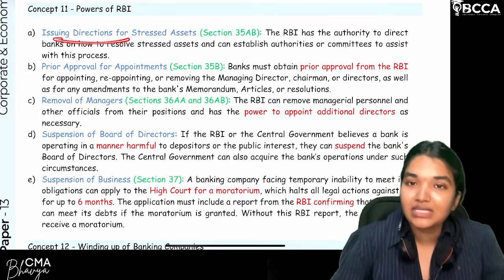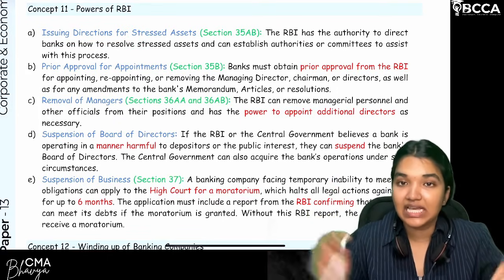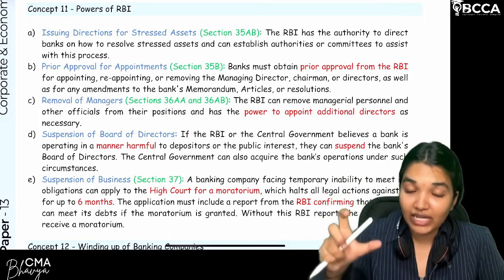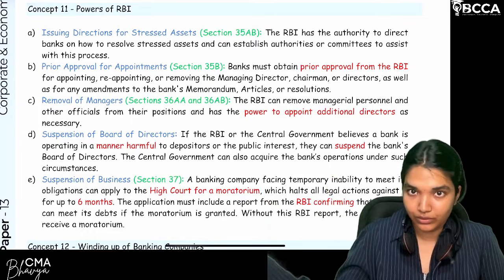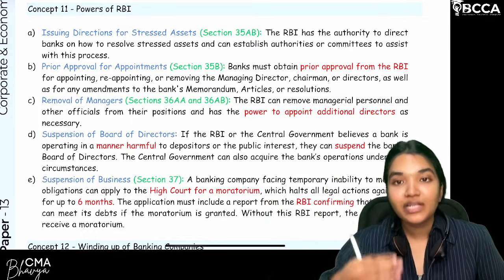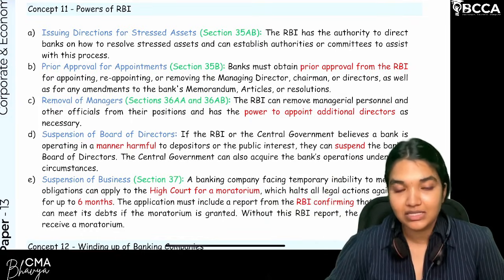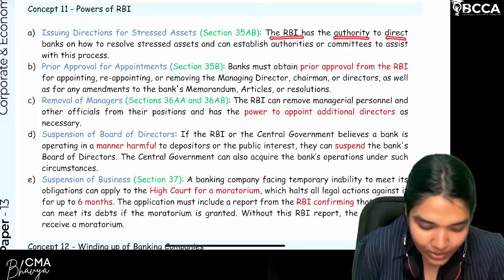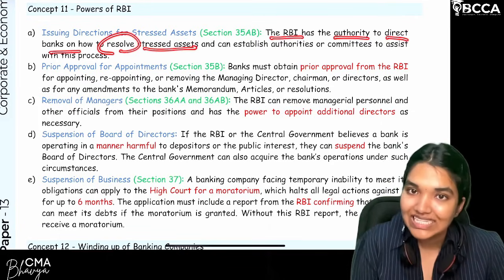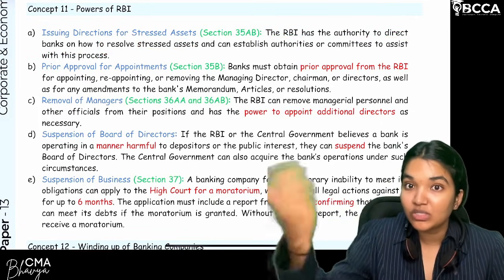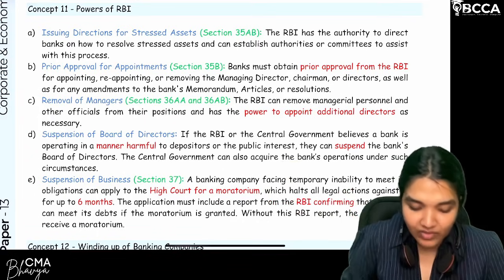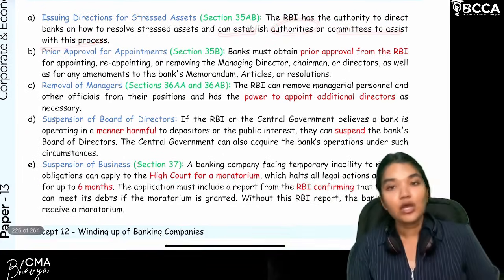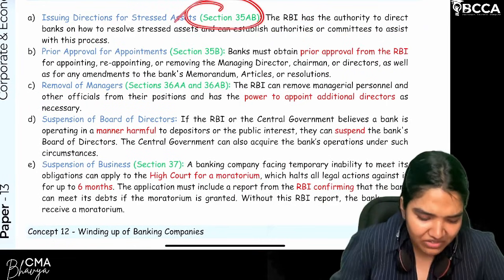So first and foremost, when any stressed assets are there, what do you mean by stressed assets? Non-performing assets. So recovery of the non-performing assets, enforcement of security interest, all that we will be looking into in the provisions of SARFAESI. For that particular recovery from the stressed assets, RBI will give directions that have to be followed by the banking company. So RBI has the authority to direct the banks on how to resolve the stressed assets. What do you mean by stressed assets? Loans which the bank is unable to recover. Clear. And it can establish authorities or committees to assist with the particular process. This is related to Section 35AB.